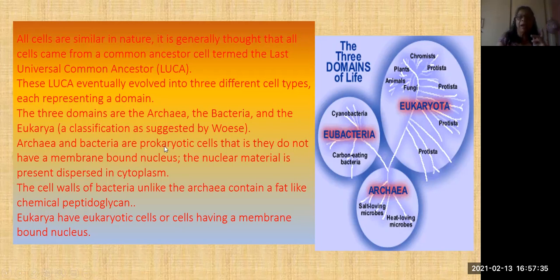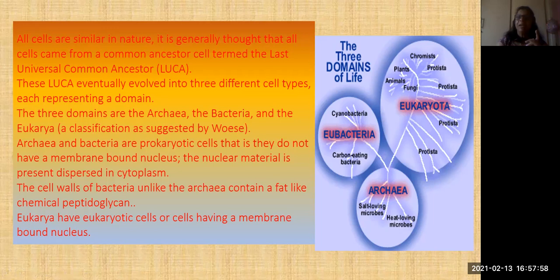Archaea and bacteria are prokaryotic cells. That means there is no proper nucleus in them, isn't it? And the cell walls of bacteria, unlike archaea, contain a chemical called peptidoglycan.